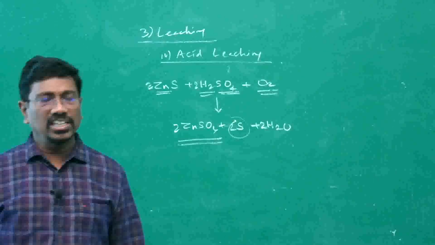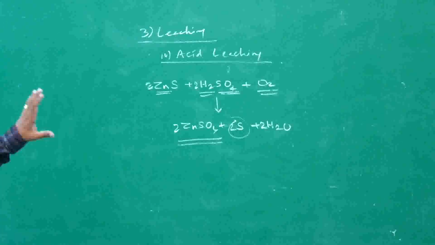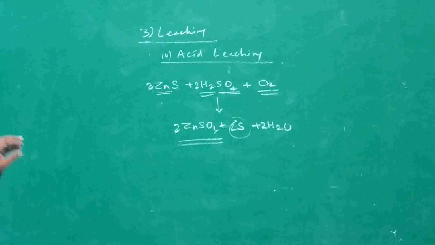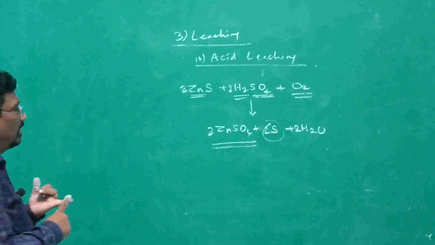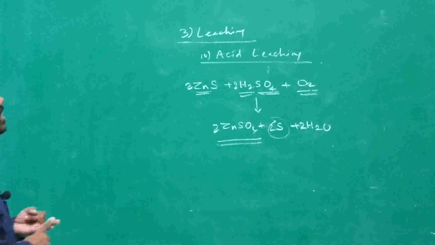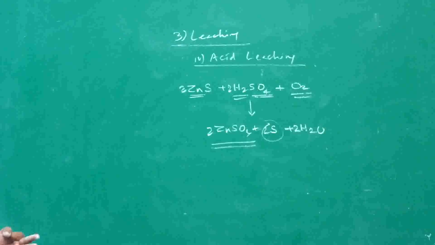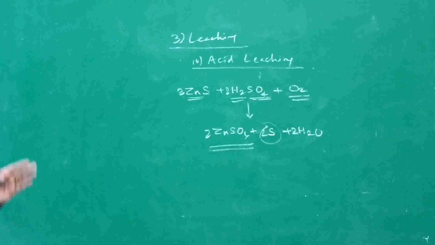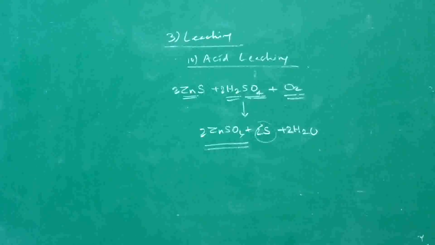So these are the 4 methods of leaching by which we can concentrate the ore, depending upon the nature of the ore. In cyanide leaching, we have concentrated silver and gold. Then in ammonia leaching, we have concentrated nickel, copper and cobalt. In alkali leaching, we have concentrated bauxite, the alumina ore. In acid leaching, zinc sulfide.